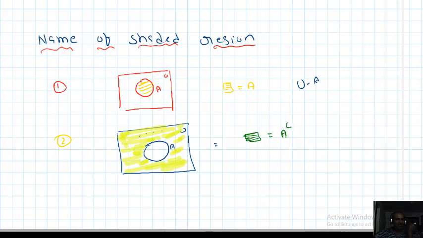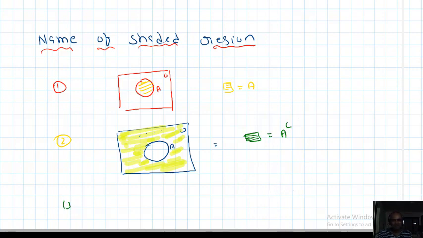Very important. So what is the title here? Name of the shaded region. What is the name of the shaded region? I can say A complement. From the total universal region, the circular region A is removed, and the remaining part is shaded, that is U minus A, the complement. Very important, students.